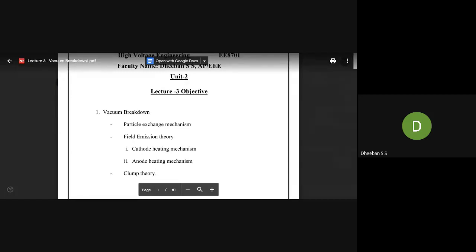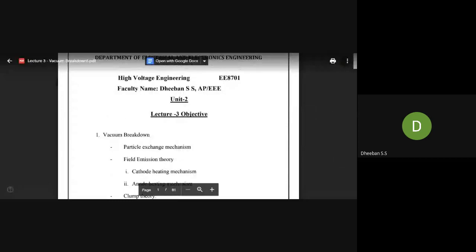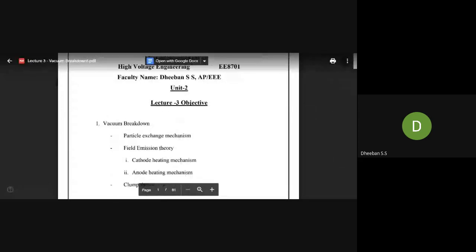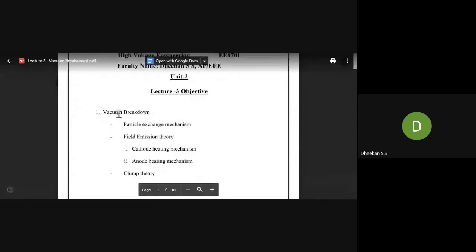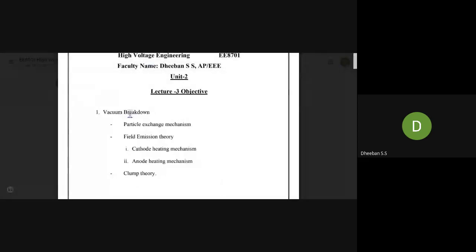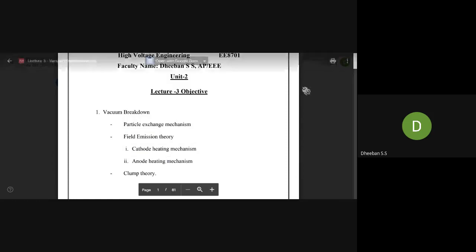So now we will be moving on to the next breakdown, which is nothing but vacuum breakdown. In this you will be seeing the particle exchange mechanism, followed by the field emission theory, followed by the cathode heating mechanism, followed by the anode heating mechanism, and then the Clump theory. We'll be seeing these topics today.